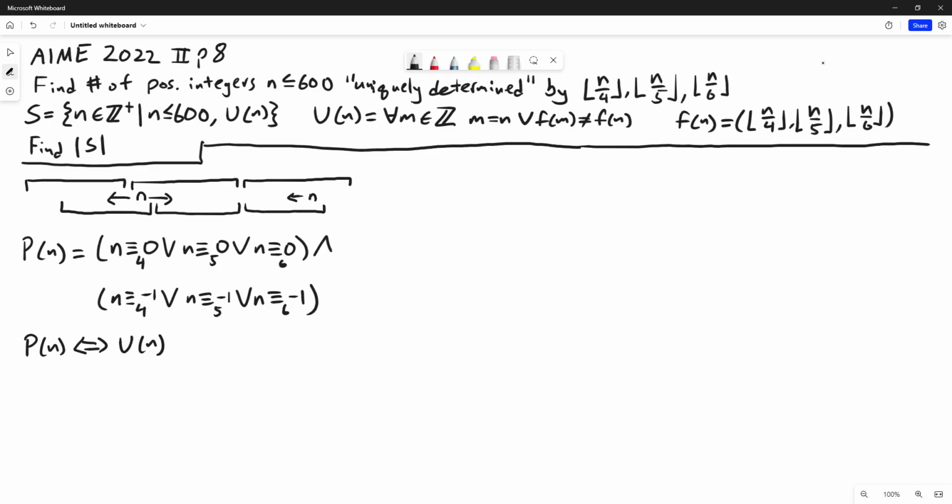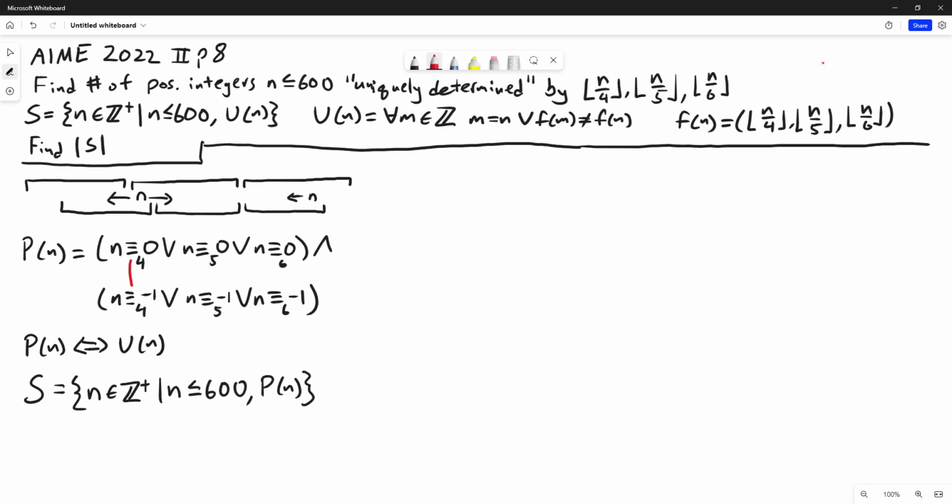And now we can rewrite S as the set of all n in the positive integers, such that n is less than or equal to 600 with the property p of n holding true. And now I just want to distribute all the terms in p of n. So I'll start by considering these two terms.